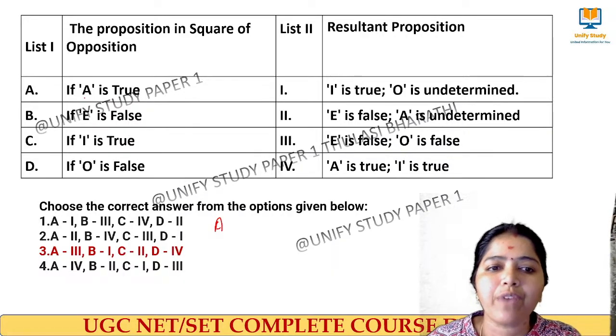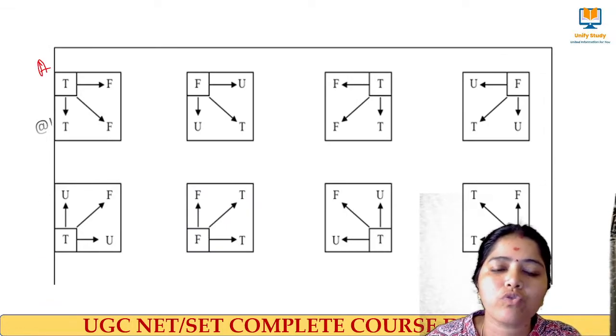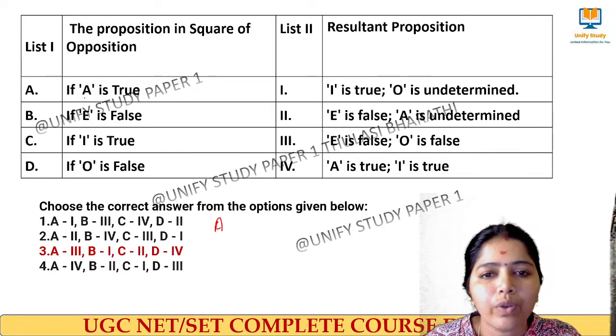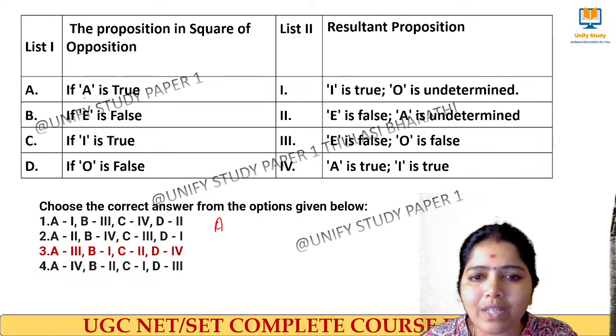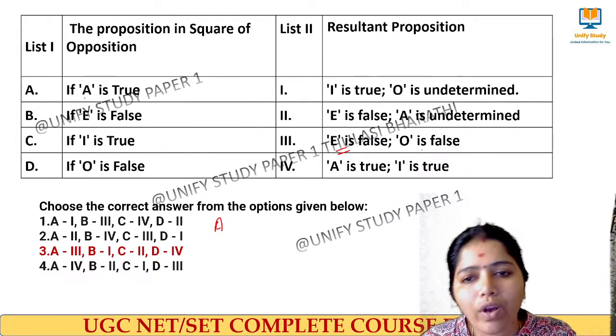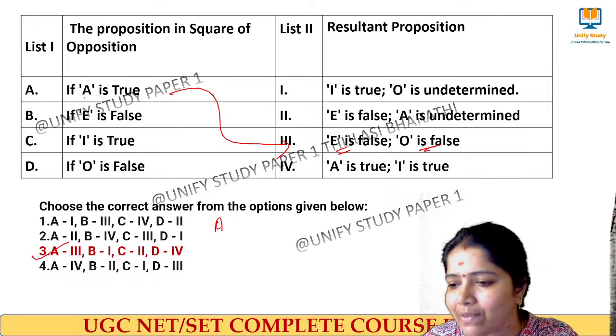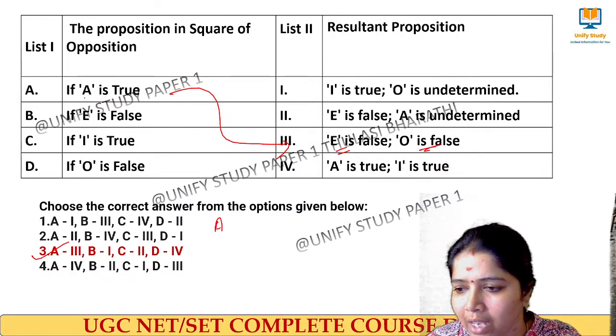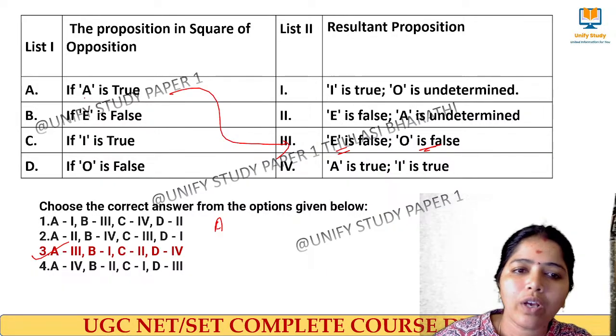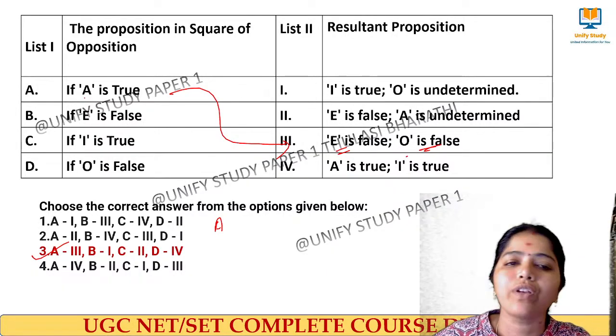What happens if A is true? If the A statement is true, then E is false and O is false. Only I is true. You can check with that. So simple, only one option, easily we can click. Exactly right, MD Tech. So if A is true, E is false and O is also false.